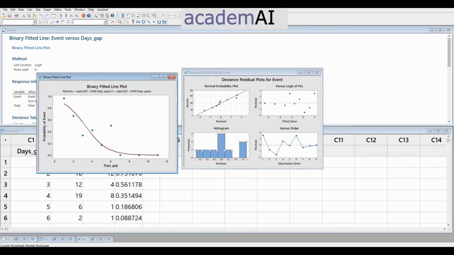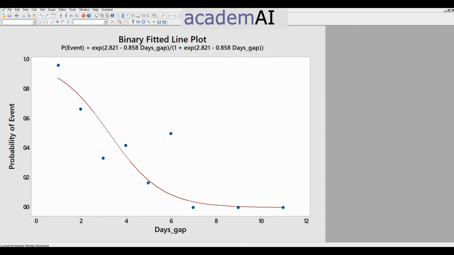Now let us have a look at the graph. This is the binary fitted line plot that the model has generated, with the equation of the event. This is a logit model, and it shows a very nice smooth curve.